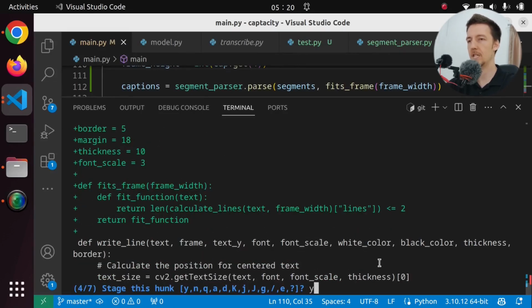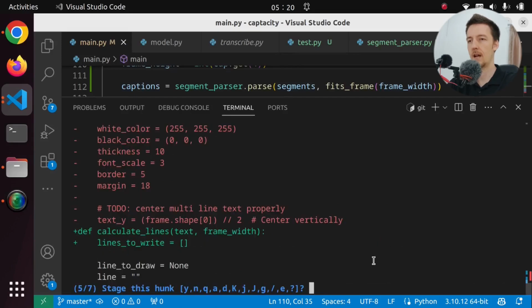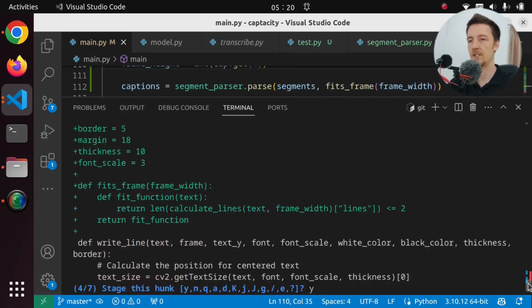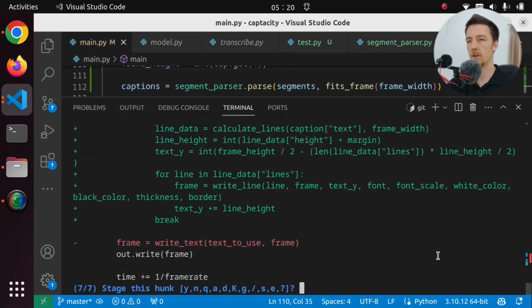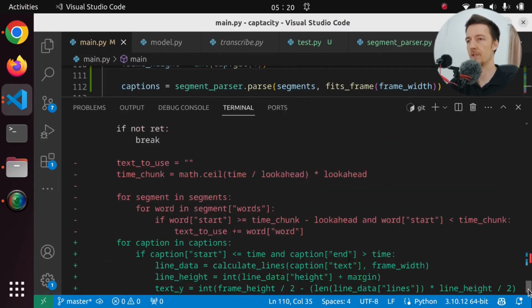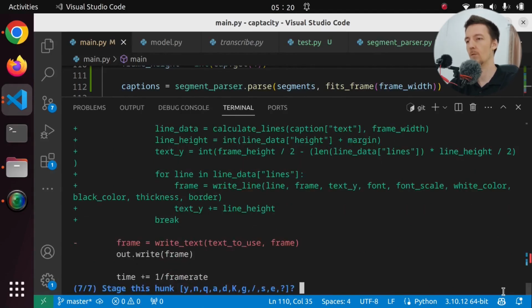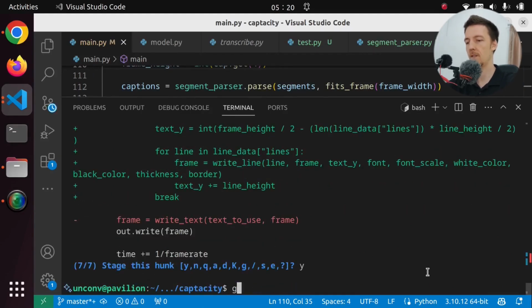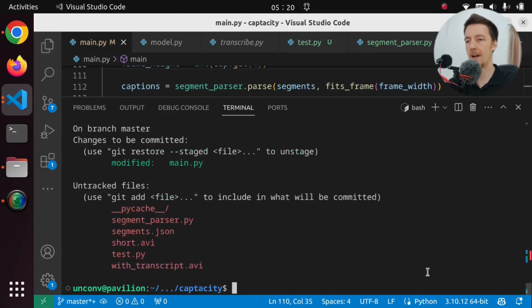We made the fits frame function, and we changed this to calculate lines. Okay, and we changed the method how we draw these things or calculate what we're going to draw. Okay, and we also added the segment parser, so git add segment parser.